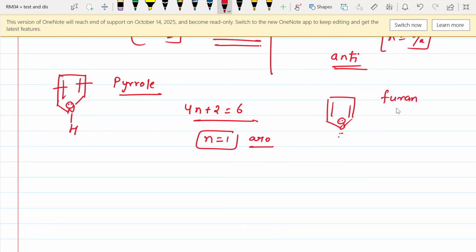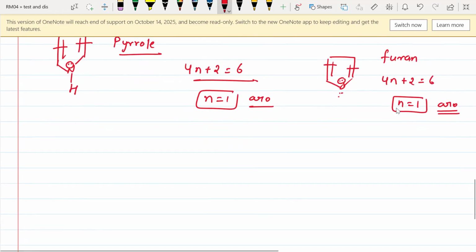The other one cannot. So the oxygen atom contains two lone pairs, but only one lone pair will be in resonance. So when counting 4n plus 2 equal to pi electrons, we only count one lone pair: 2 electrons from this oxygen, 2 electrons from this double bond, 2 electrons from this double bond. That is only 6. n is equal to 1. That means it is an aromatic compound.